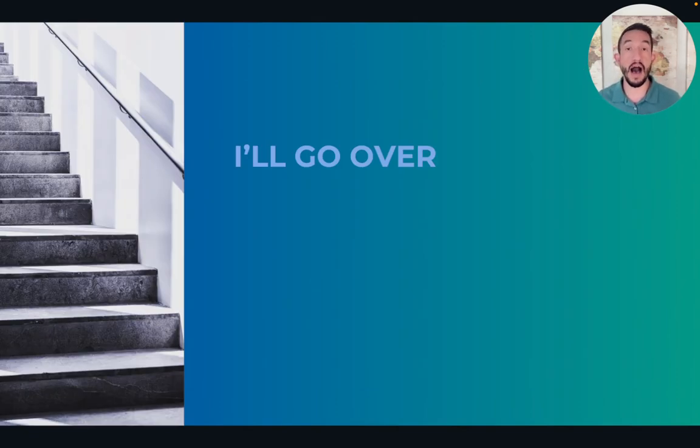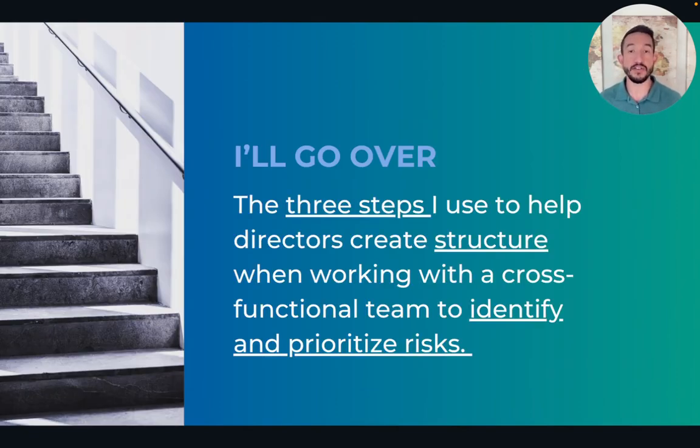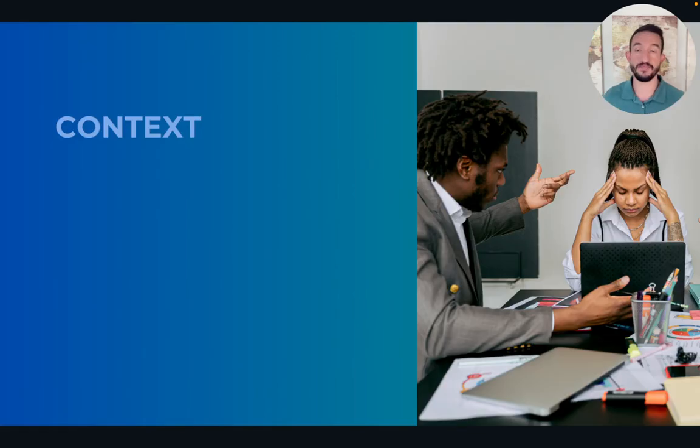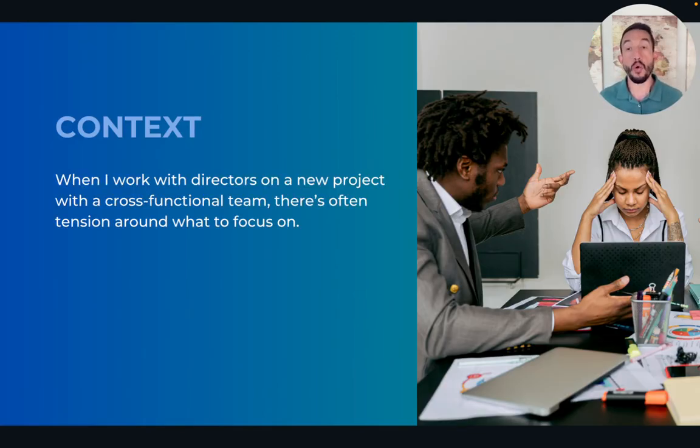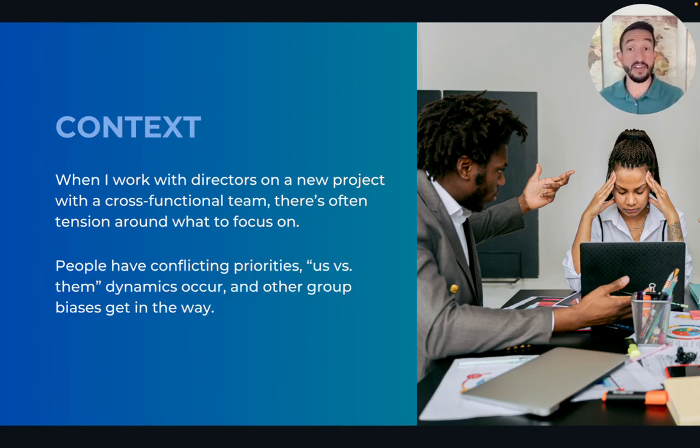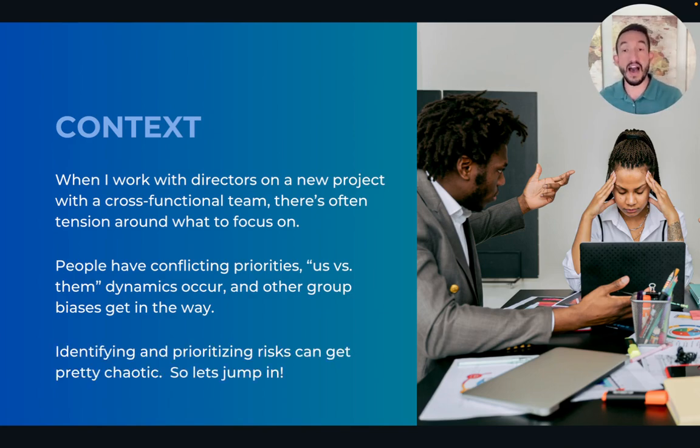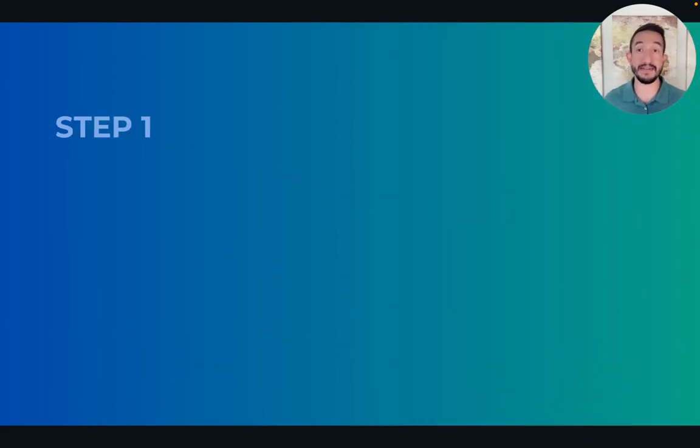And in this video, I'll go over the 3 steps that I use to help directors create structure when working with a cross-functional team to identify and prioritize risks. So a little context here. When I work with directors on a new project with a cross-functional team, there's often a lot of tension around what to focus on. People have conflicting priorities, us versus them dynamics occur, and other group biases just get in the way. Identifying and prioritizing risk can get pretty chaotic, so let's jump in.